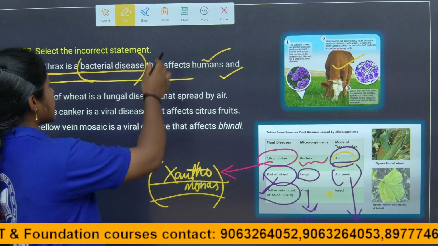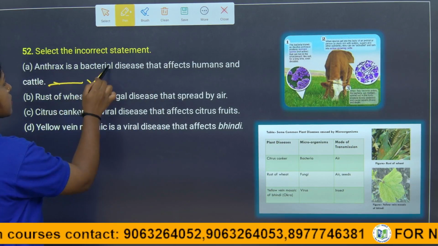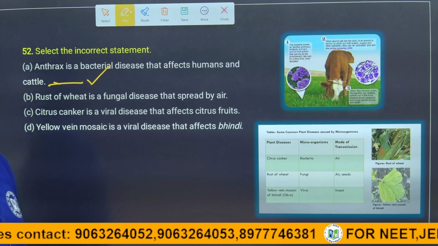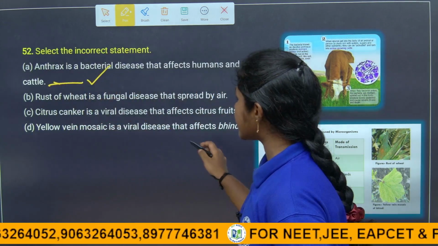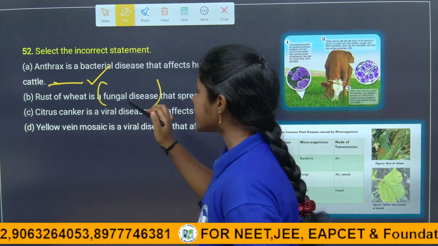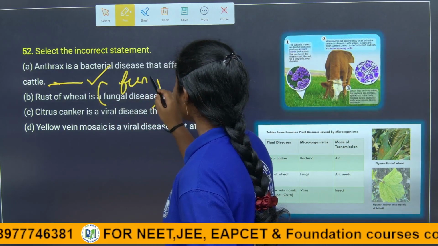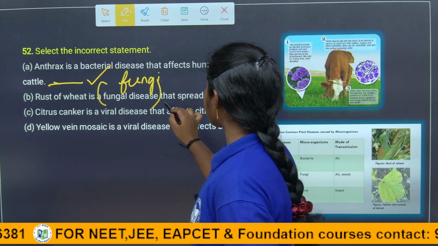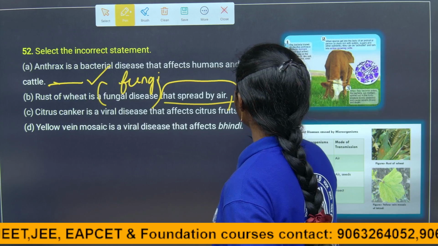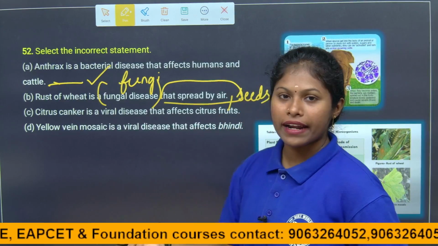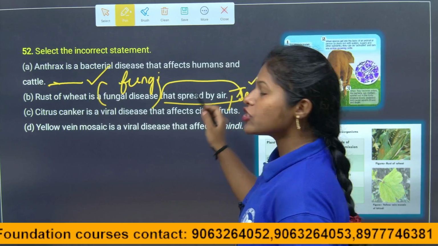So here they are asking, see children, of course the first statement is absolutely correct. As we discussed, anthrax is a bacterial disease that affects both humans and cattle. Next, rust of wheat is a fungal disease. Of course the causative agent of rust of wheat is fungi, that spreads by air. Of course it is the right answer, children. By air also, seeds also, it is transmitted from an unhealthy plant to a healthy plant. This is also the right statement, children.